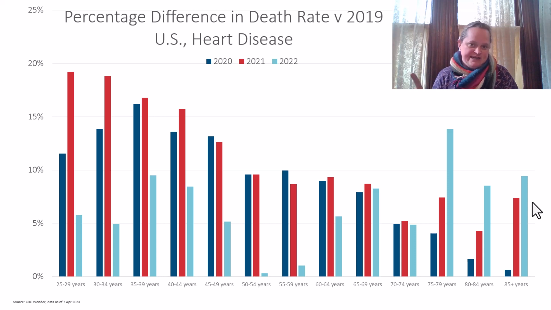Now, what may change? It's not the numerator so much. Those probably are pretty good for heart disease. This is the number one cause. That number on the top for the death rates is probably not going to change very much. And also, they're pretty good at getting the age of the people who died. So that's not the issue. The issue is the denominator. And they're using census estimates for the population in those age ranges.